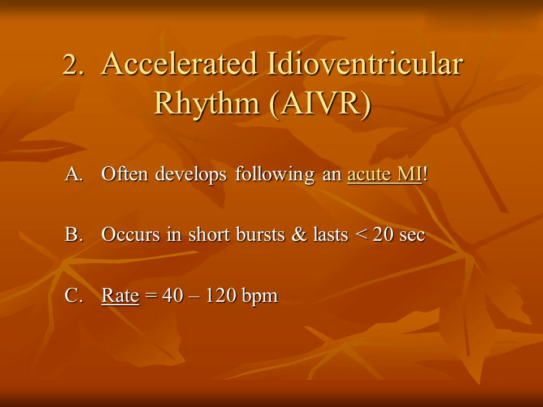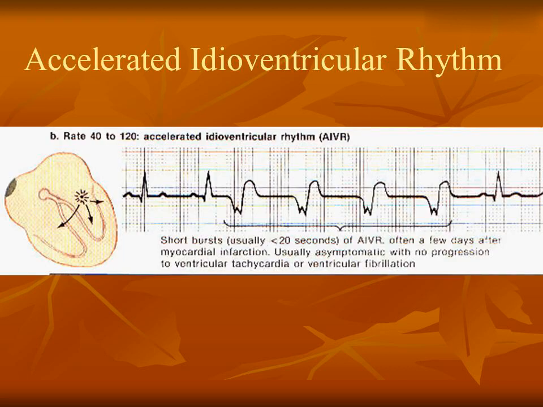2. Accelerated idioventricular rhythm, AIVR. A. Often develops following an acute MI. B. Occurs in short bursts and lasts less than 20 seconds. C. Rate equals 40 to 120 bpm. Accelerated idioventricular rhythm.